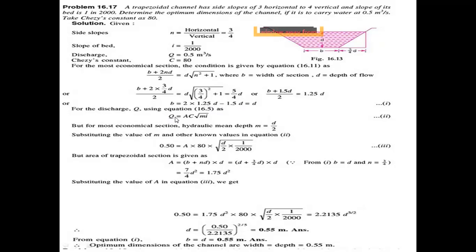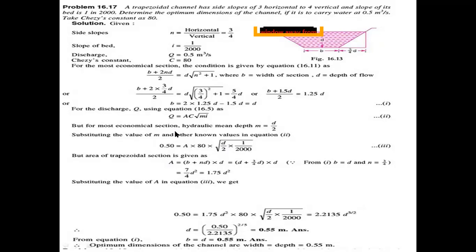The discharge equation is q equals A C root of m i. In this problem, the discharge q is already given as 0.5 meter cube per second. For the most economical hydraulic section, the hydraulic mean depth m equals d by 2. Substitute the m value and other values: 0.5 equals A into the Chezy constant 80 into root of m, that is d by 2, into i, that is 1 by 2000.